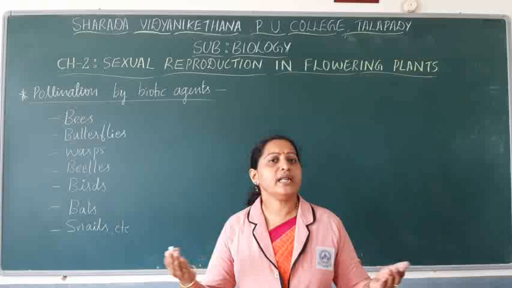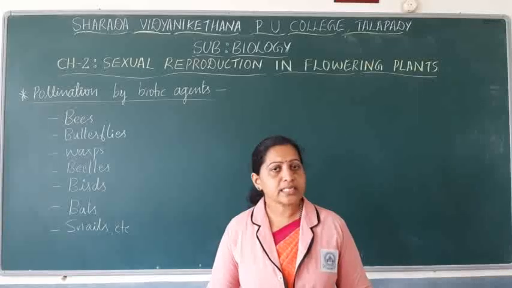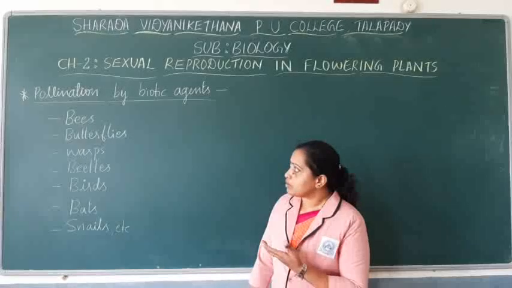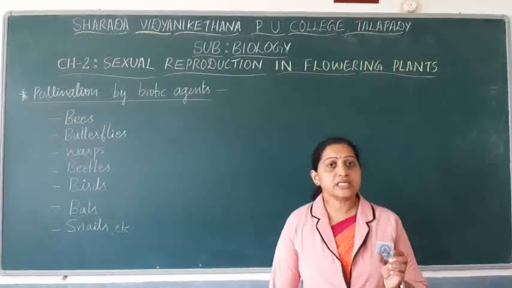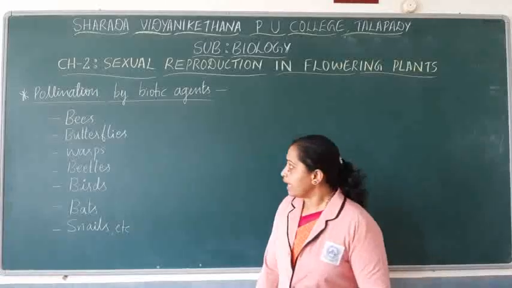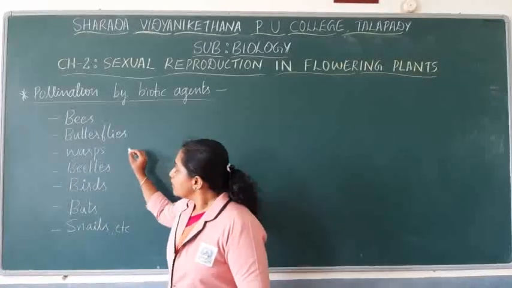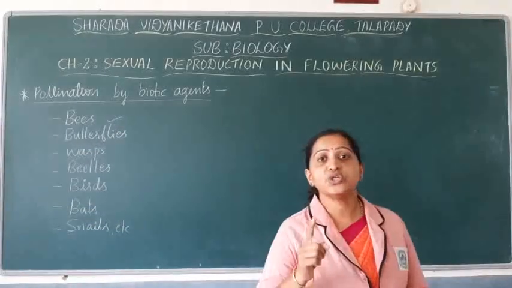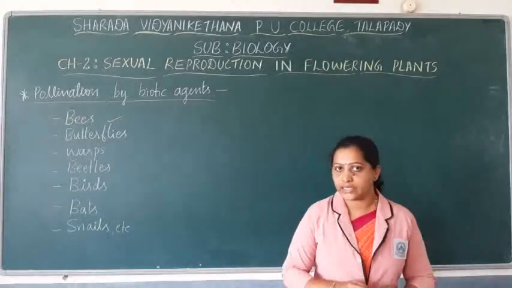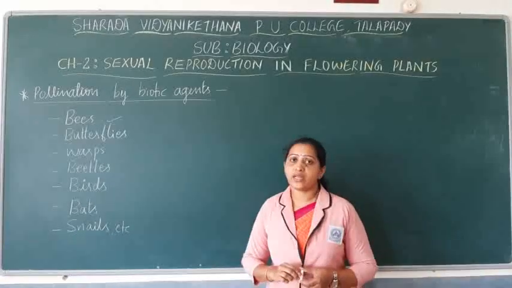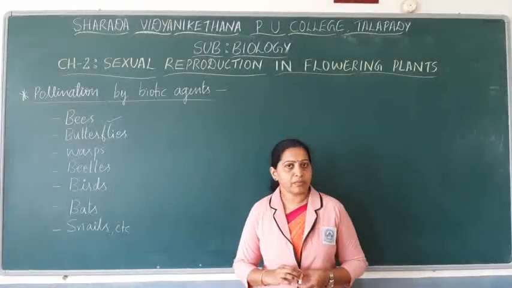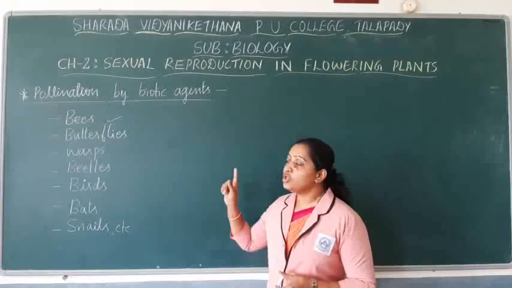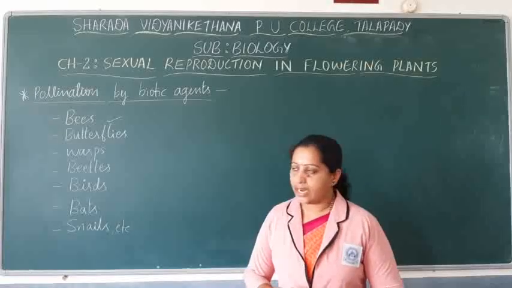Among these biotic agents, the bees are considered dominant pollinating agents because bees pollinate the majority of flowering plants or flowers.